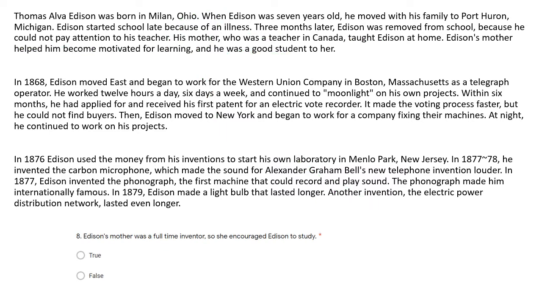Question 8. Edison's mother was a full-time inventor, so she encouraged Edison to study. A full-time inventor. But we just read Edison's mother was a teacher in Canada. She was a teacher. She was not an inventor, not somebody who made things. So yes, she did encourage him to study, but no, she was not a full-time inventor. So this sentence is false.